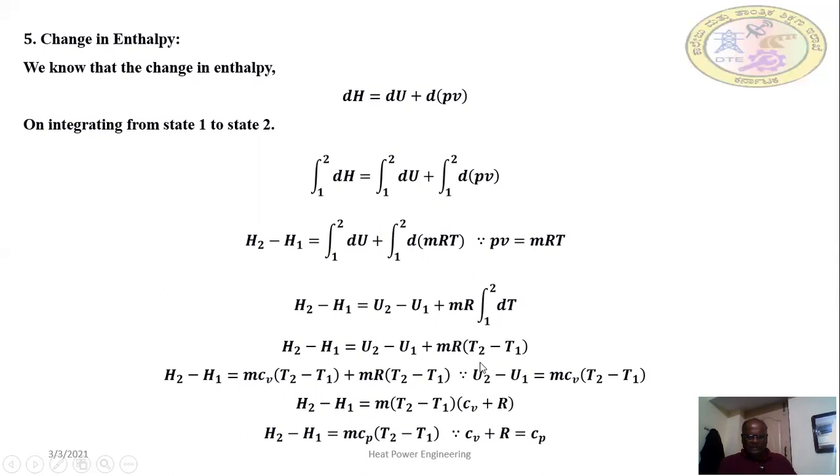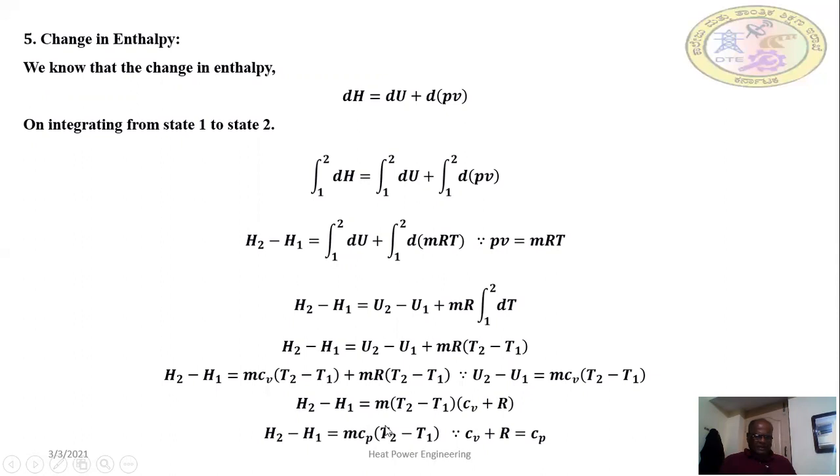In the place of that, m Cv (T2 minus T1) is the change in internal energy. Here T2 minus T1 is on both the left hand side as well as the right hand side.